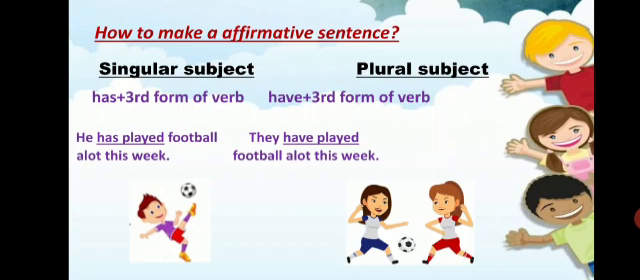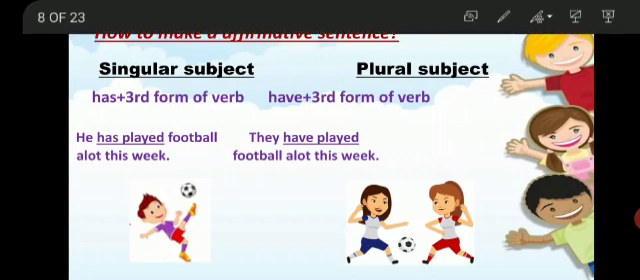Now how to make an affirmative sentence? With a singular subject we use has with the third form of verb, and with a plural subject we use have with the third form of verb. You can have a look at the example. He has played the football. So he is a singular subject, that's why we have used has. They have played the football. And the affirmative sentence is also called the positive sentence.